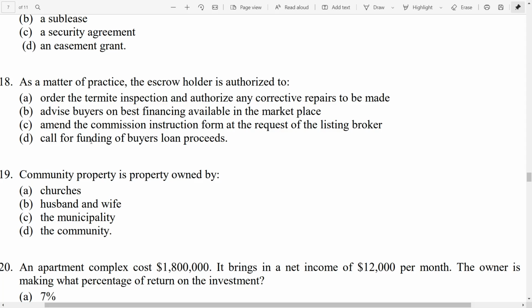That is something that's beyond their scope. They can also not amend the commission instruction form at the request of the listing broker. The listing broker has to be able to submit their broker demand. The escrow holder cannot do that. But the escrow holder can call for funding of the buyer's loan proceeds. That is something that the escrow holder is authorized to do. So the correct answer is D.